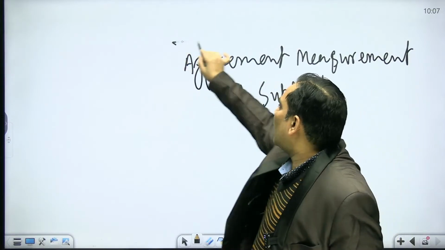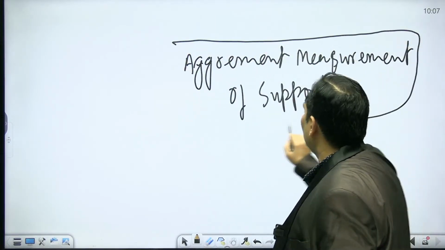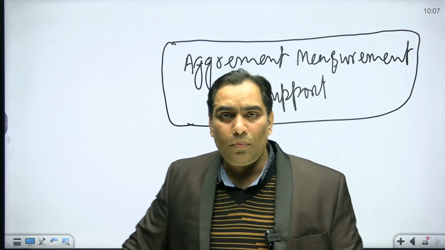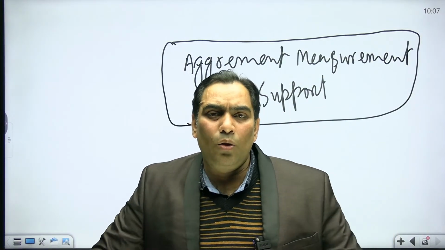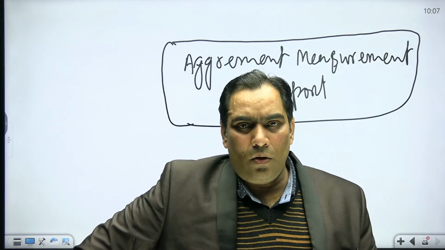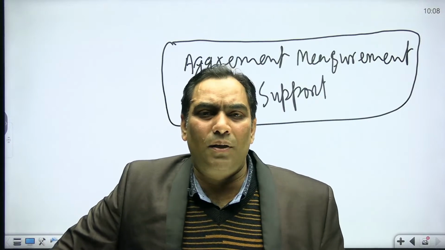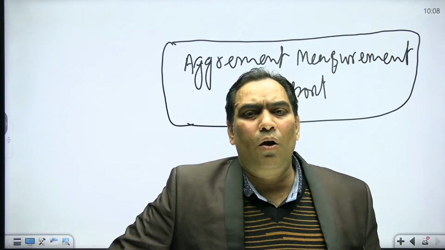Although it is nothing but subsidies only. For the common man it is subsidy only. That means subsidy should be within its limit.